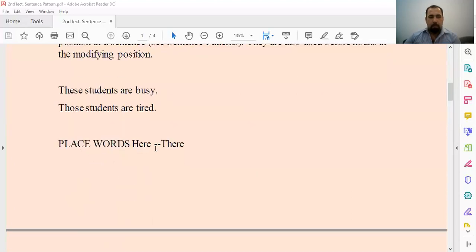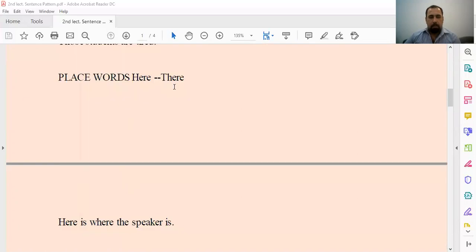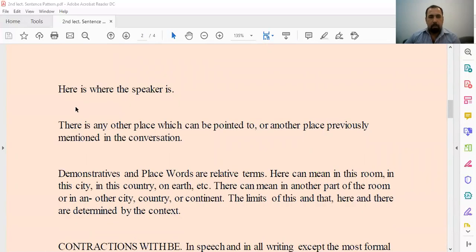We have place words here and there. Here is where the speaker is. Here is used for place, where the speaker is. There is any other place which can be pointed to, or another place previously mentioned in the conversation. Demonstratives and place words are relative terms.